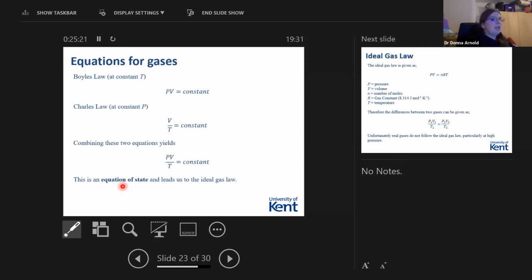So if we think about these a little bit more, we know Boyle's law describes the behavior at constant temperature, and we have the pressure times volume is equal to a constant. We know that Charles' law is at constant pressure, so this gives us volume over temperature is equal to a constant. And if we combine these two equations, we get PV over T is equal to a constant. And this is an equation of state, and you will have met the concept of equations of state earlier in the lecture block when we talked about thermodynamics. And this leads us to the ideal gas law.